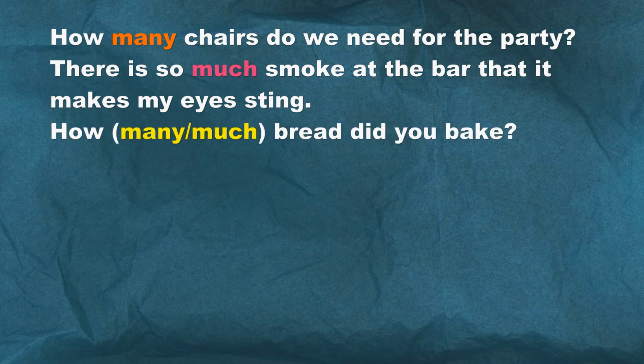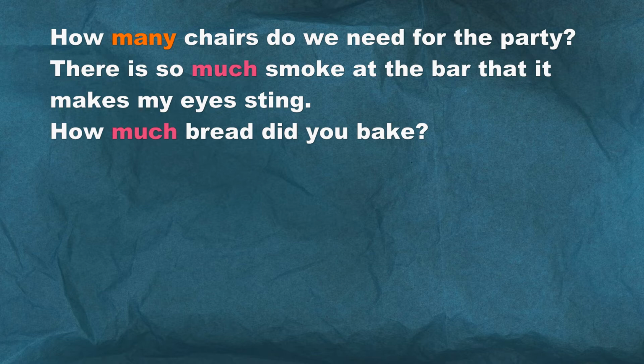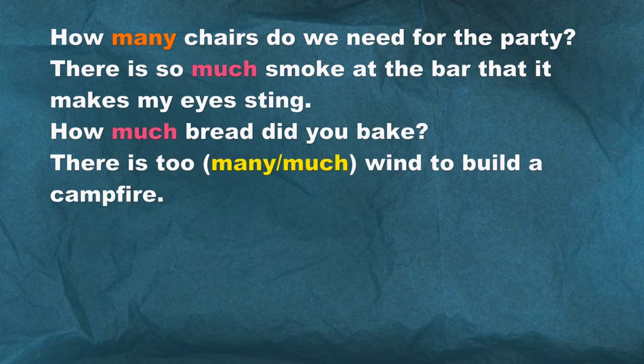Example 3. How much bread did you bake? Look at the word bread. We're not using the plural form there, right? So it's not countable. Use the word much. How much bread did you bake? Example 4.